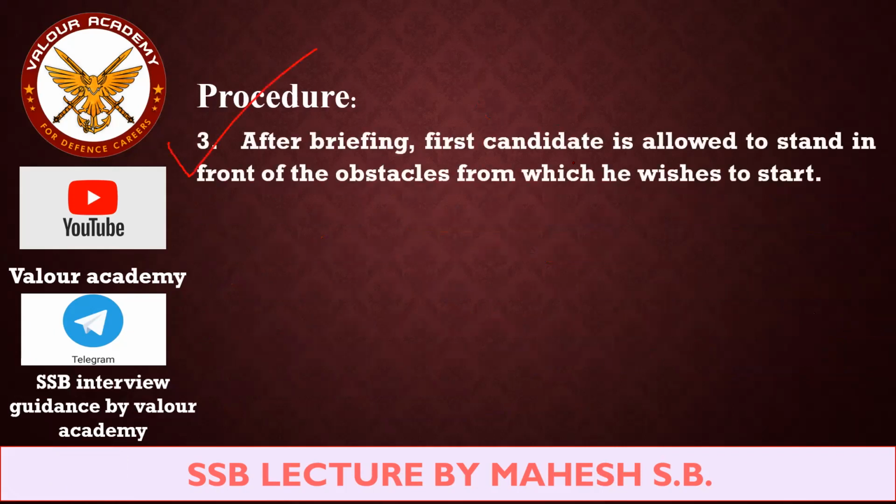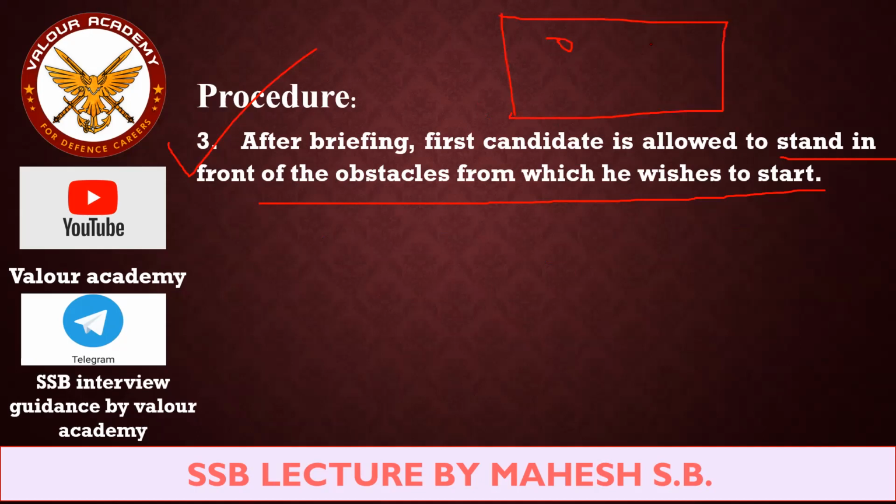After briefing, the first candidate is allowed to stand in front of the obstacle from which he wishes to start, right? So for example, after the entire briefing, if the obstacles are like this, other groups are made to sit here, and the first candidate has the opportunity to start from wherever he wants. Suppose he wants to start from obstacle number 10.